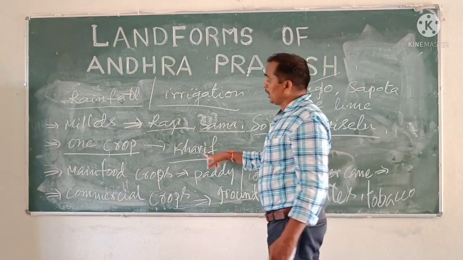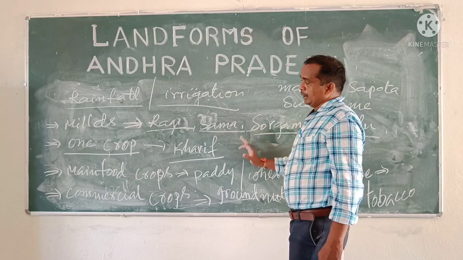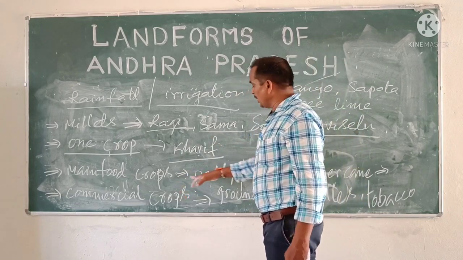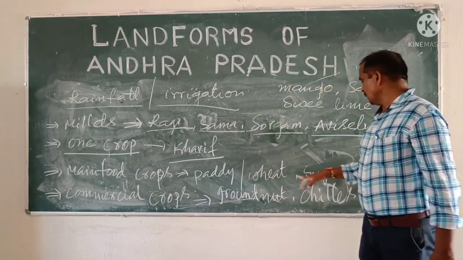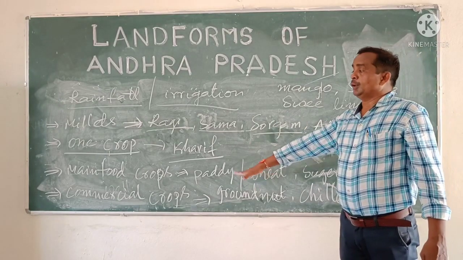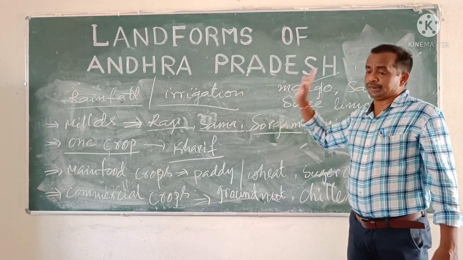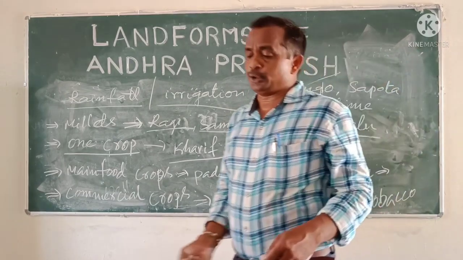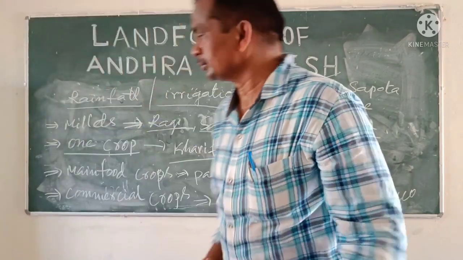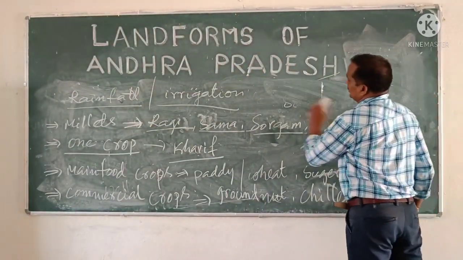Only one crop season is there, that is Kharif crop season in the rainy season. Wherever water facilities are there, paddy, wheat and sometimes sugarcane, some main food crops are also sowed in the Deccan Plateau. This is about the Deccan Plateau in Rayalaseema.